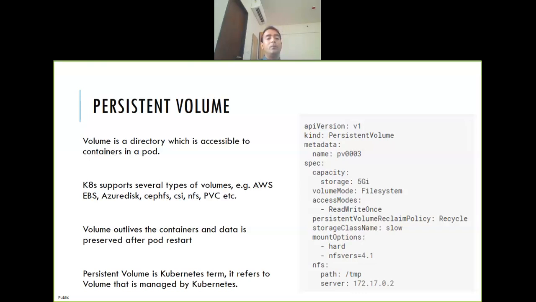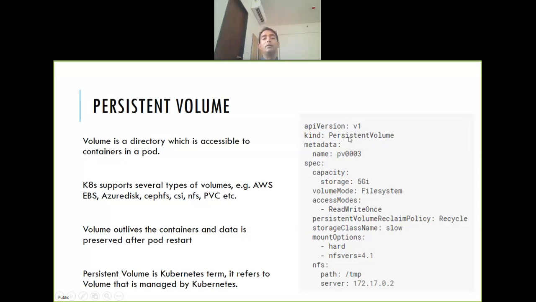Now, why do you create storage? Obviously, you want to save the data, you want to persist the data. There is a concept called PV, persistent volume, which is a Kubernetes term. It refers to a volume that is managed by Kubernetes. So you don't need any separate volume manager, because the volume manager work is done by Kubernetes itself, and Kubernetes calls it a persistent volume, PV.